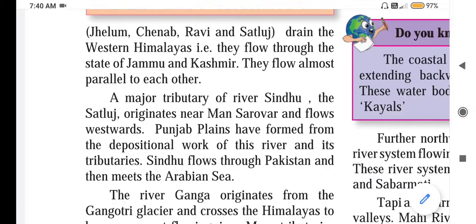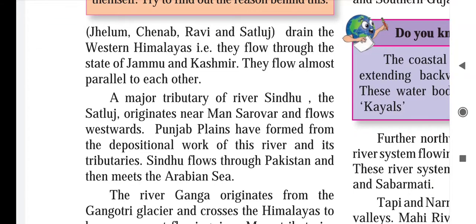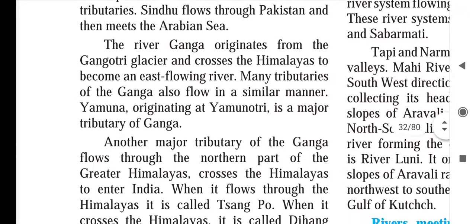That plains area is very fertile, it is good for agriculture. So Punjab plains are formed due to the depositional work of river Satluj. The Sindhu river flows through Pakistan, then meets the Arabian Sea. Now we'll study the next river.